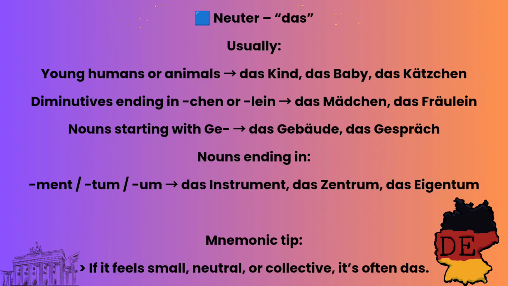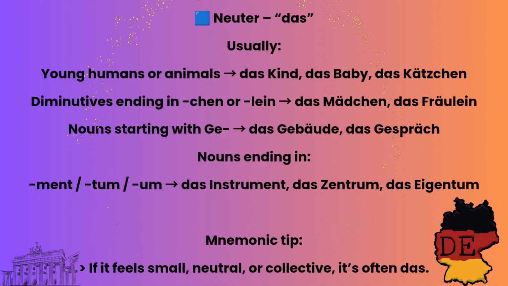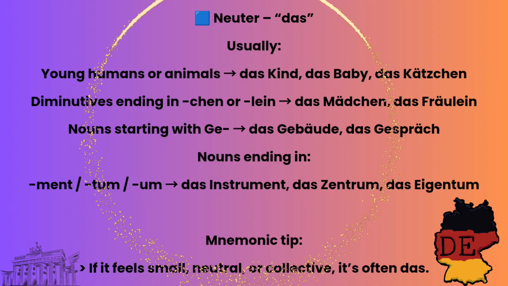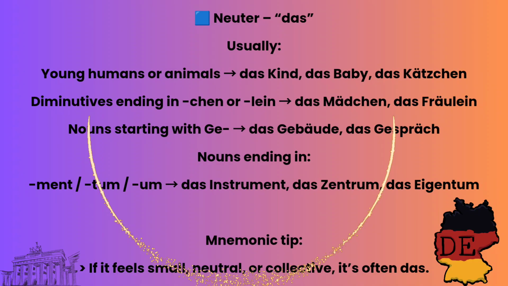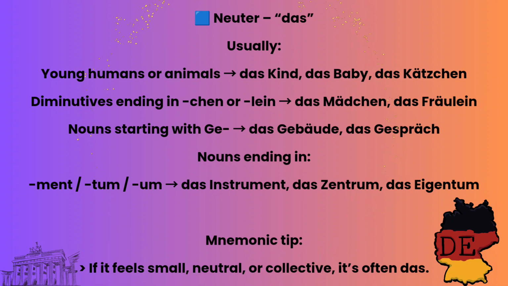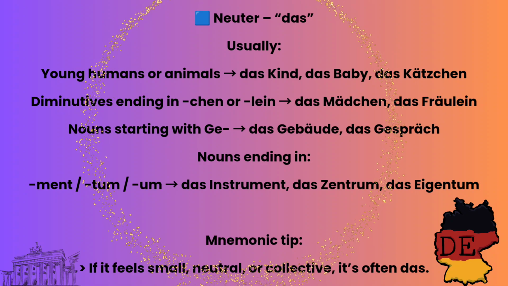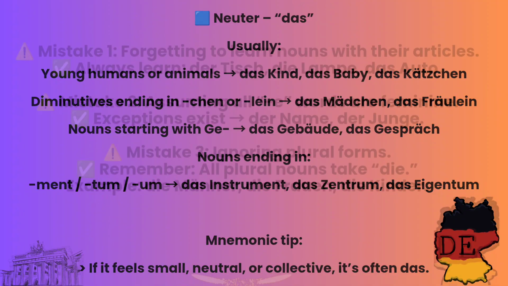Nouns starting with Ge, das Gebäude, das Gespräch. Das Gebäude means the building, das Gespräch means the conversation. Nouns ending in ment, tum. Das Instrument, das Zentrum, das Eigentum. Das Instrument is the instrument, das Zentrum means the center, das Eigentum means the property. Mnemonic tip is: if it feels small, neutral or collective, it's often das.